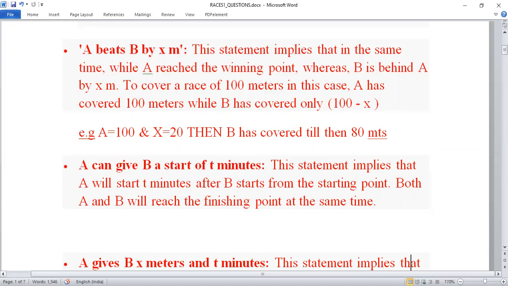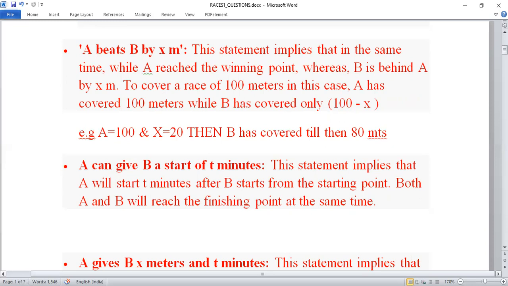And then sometimes they give you an expression like this: A can give B a start of T minutes. It means in terms of time, they're telling you something. A can give B a start of 10 minutes. It means A will start T minutes after B starts from the starting point. Suppose T is 5 minutes. A and B are two persons running, and if A is giving B a start of 5 minutes, it means B is already 5 minutes ahead of A.